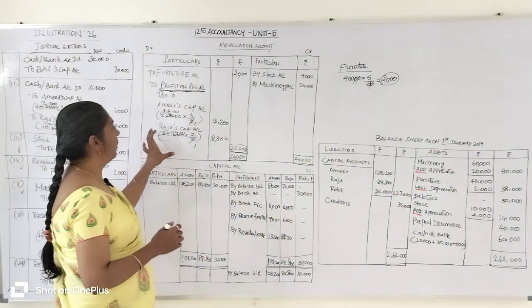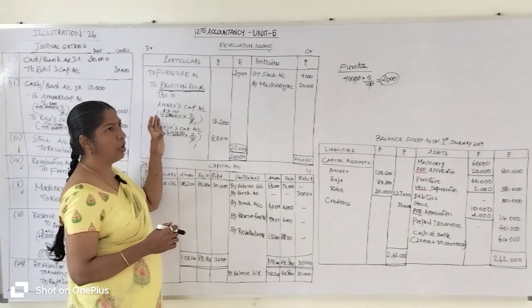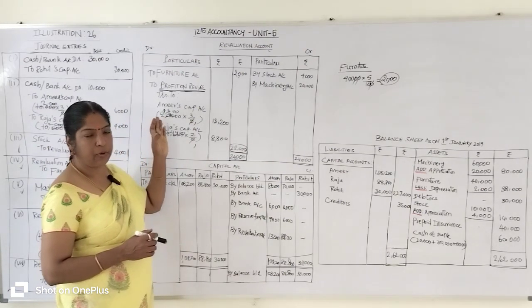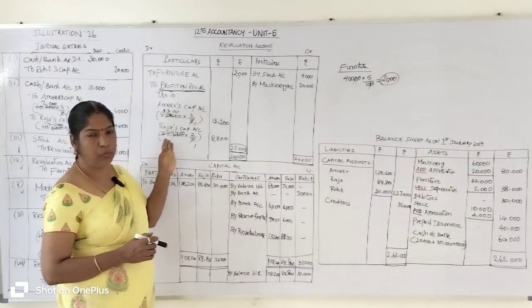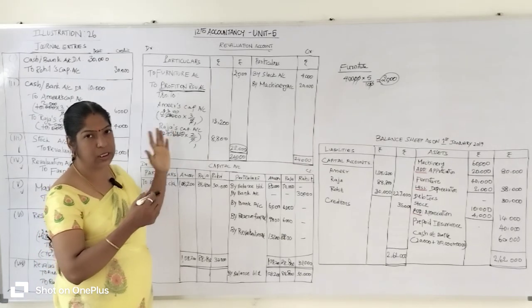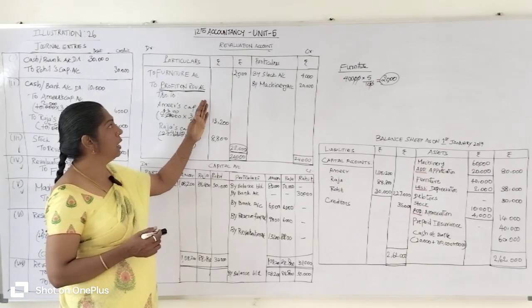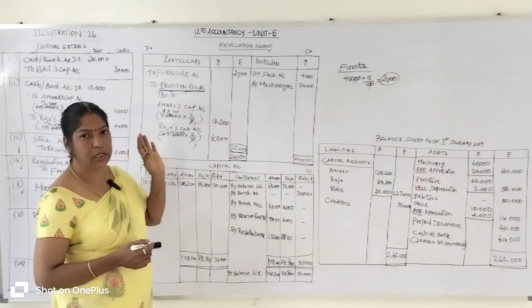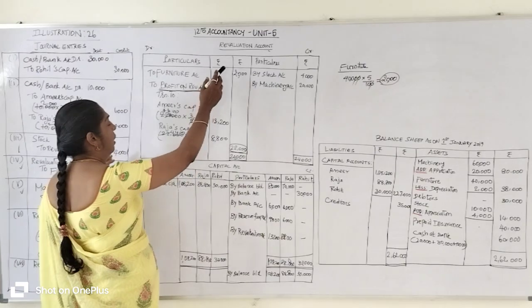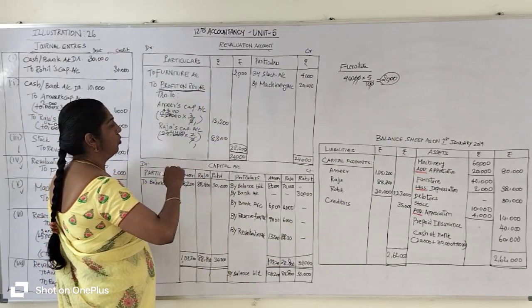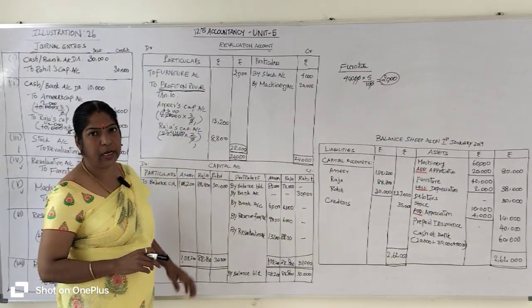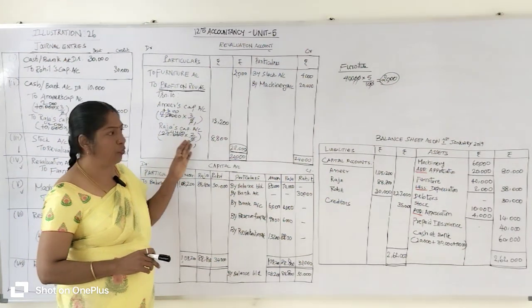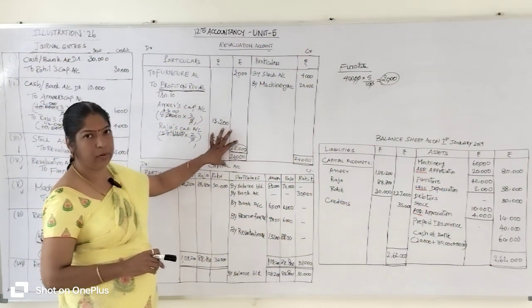After transferring the profit on revaluation account to the old partners' capital accounts, we immediately pass the journal entry for the balancing of the revaluation account. How can you pass the journal entry? What is the journal entry for the balancing on the revaluation account? Where do you find the balancing figure, debit side or credit side? On the debit side you find the balancing figure, right?